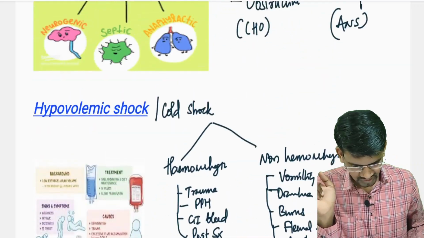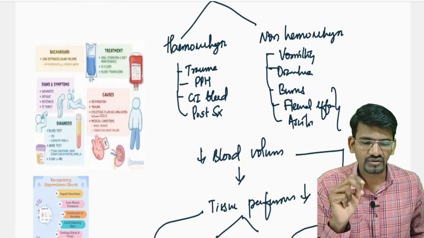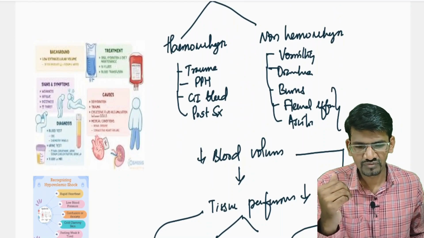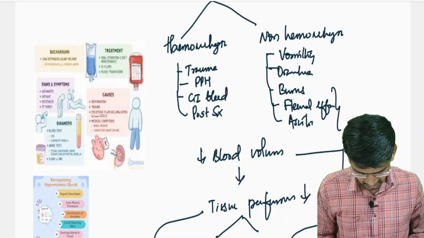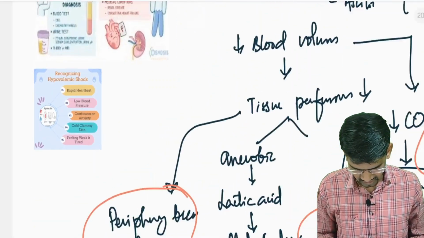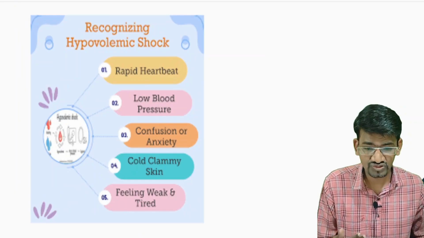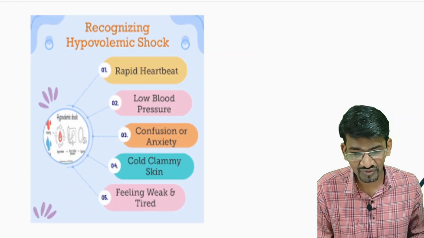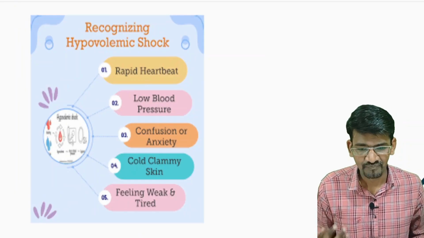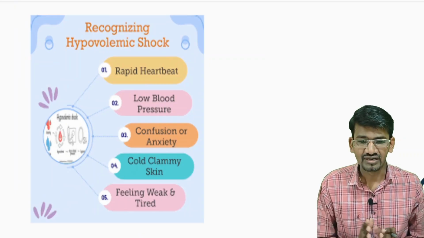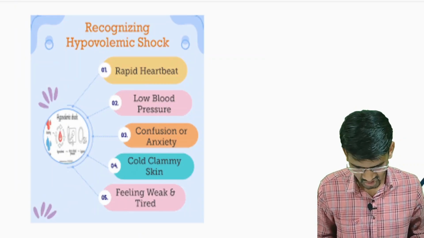As I told, it is also called a cold shock, because the periphery will become very cold because of the decreased blood supply to the peripheries or to the tissue levels, okay. And as the BP goes down, the patient will become mentally confused, or restlessness can be seen in the patient. So these are some important and recognizable clinical manifestations in hypovolemic shock.